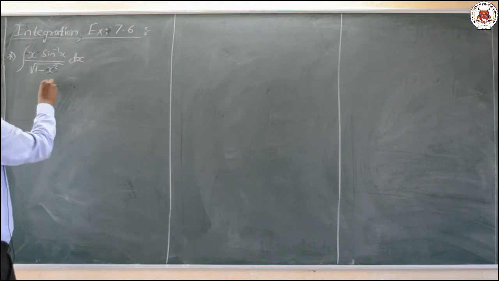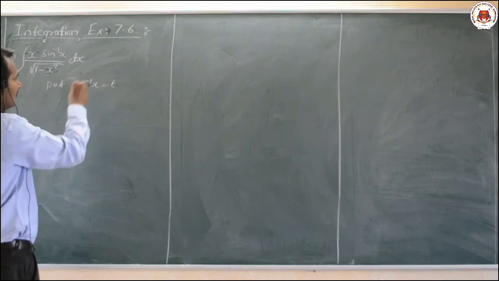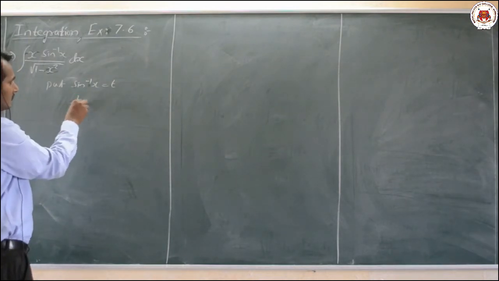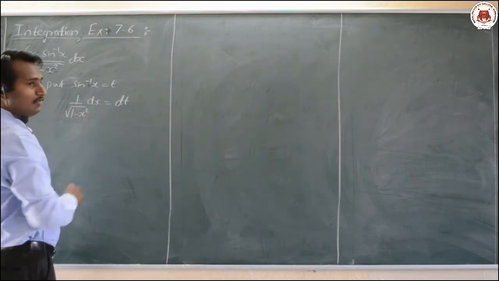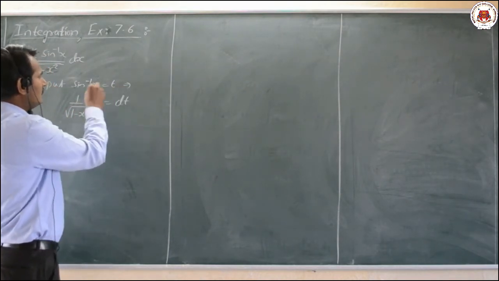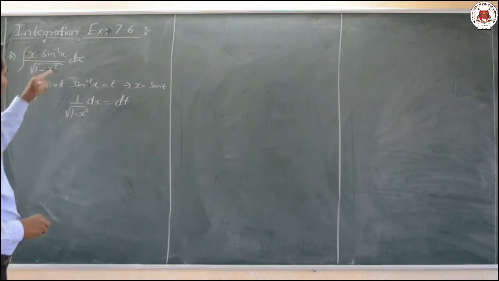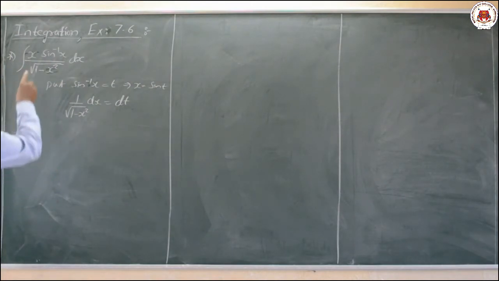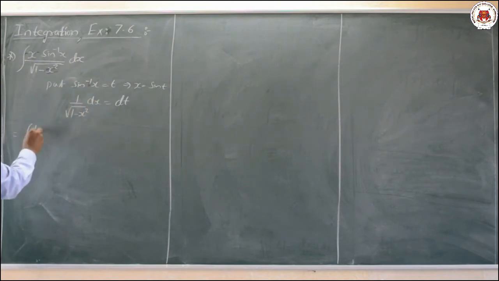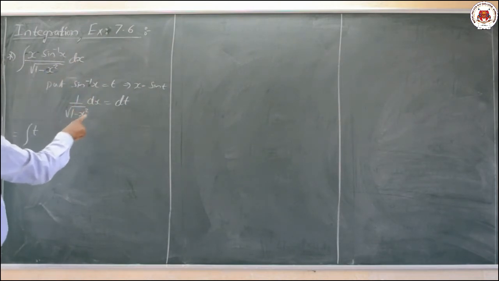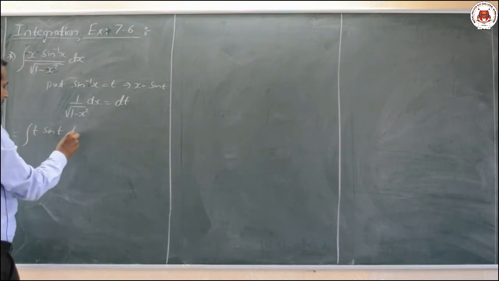That is, put sine inverse of x equal to t. Okay, sine inverse of x equal to t means, differentiating, dx divided by root of 1 minus x square equal to dt. So, here now what do we mean by x here? x is nothing but sine t. These both values I will substitute here. So what I will get: x means sine t, sine inverse of x means t, dx divided by root of 1 minus x square means dt here, and x means sine t into dt.